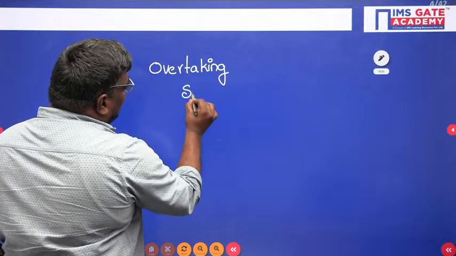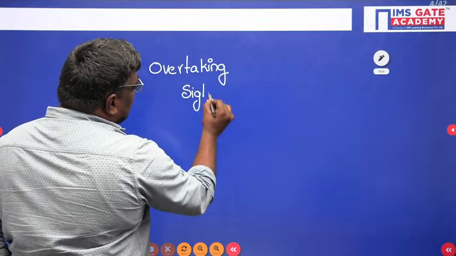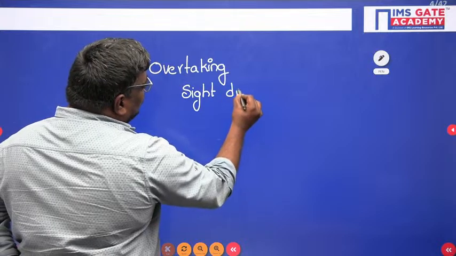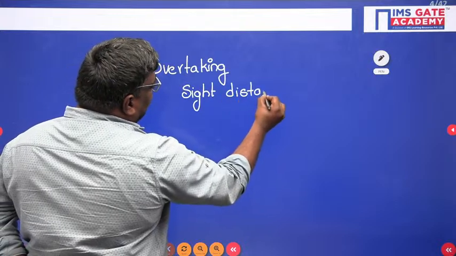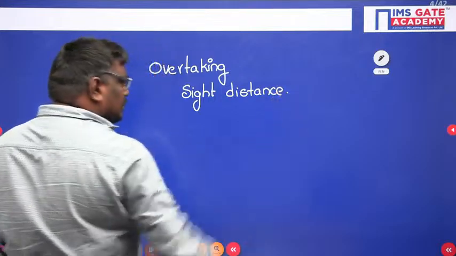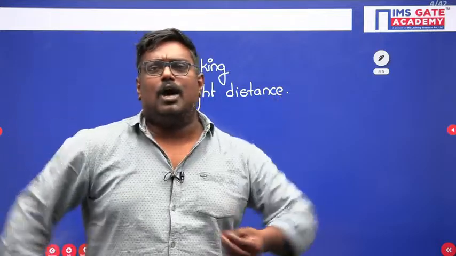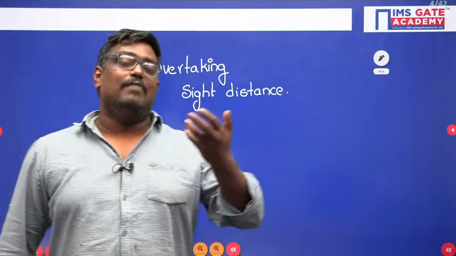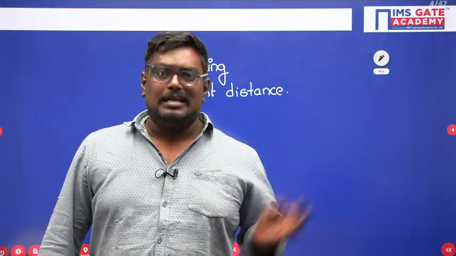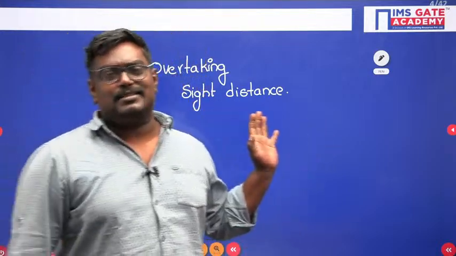Now, what do you mean by overtaking side distance? In the name itself, it is how safely you can overtake a slow moving vehicle. How safely you can overtake the slow moving vehicle, that is nothing but the overtaking side distance.